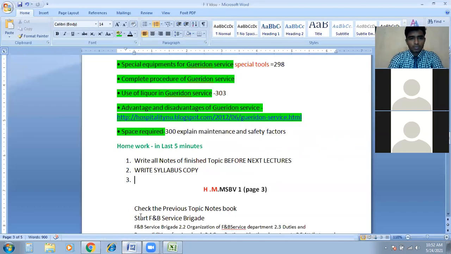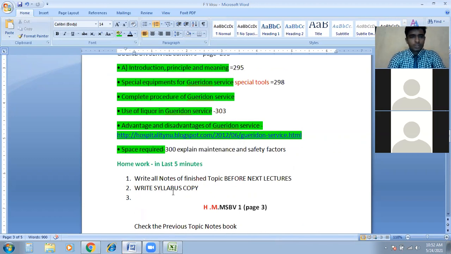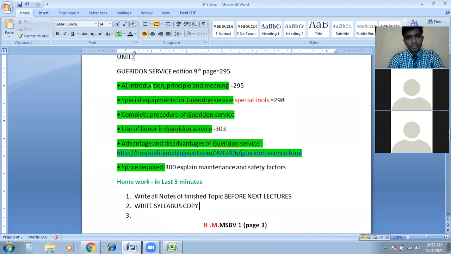What is homework? One more time, Mehul. Write all notes of the finished topics before the next lecture. Write down all the notes. I have explained you topic by topic, point by point. So write down those notes.